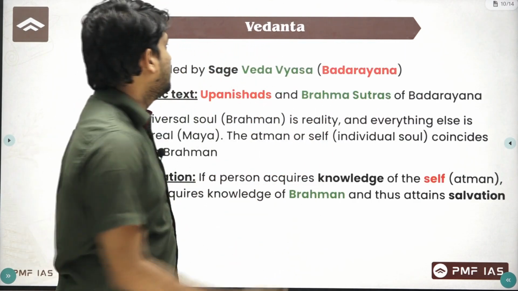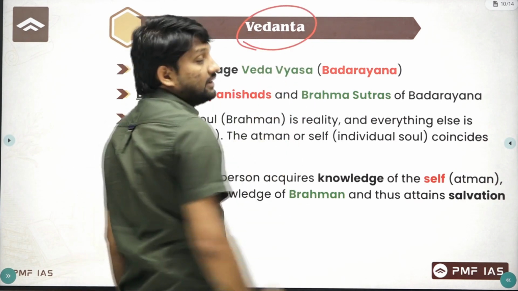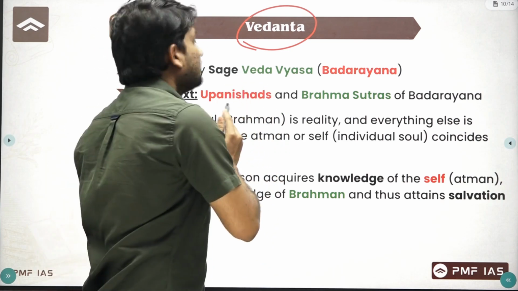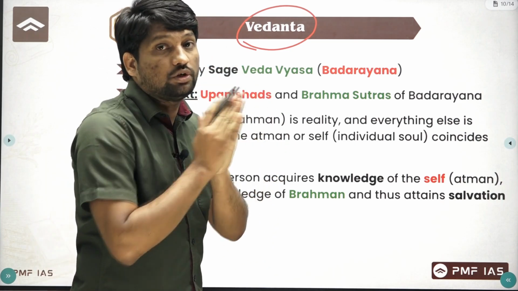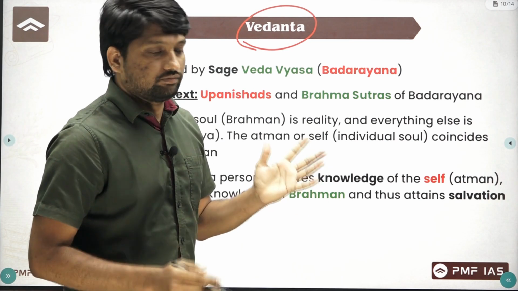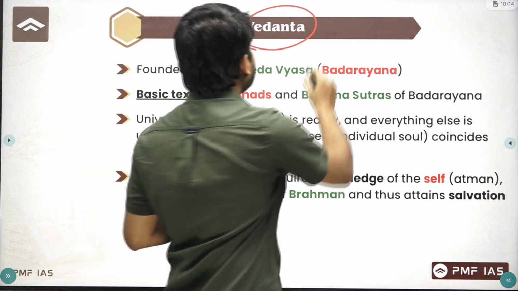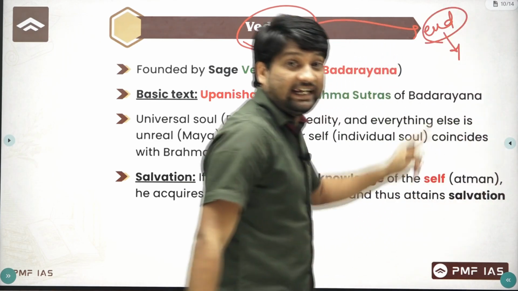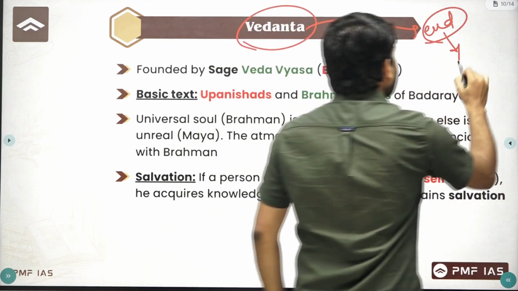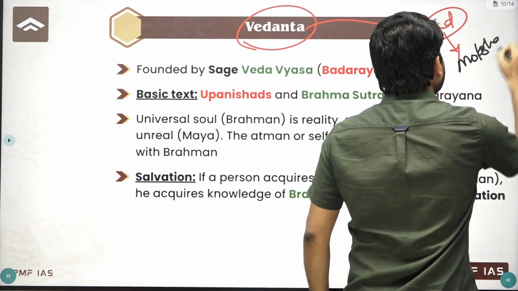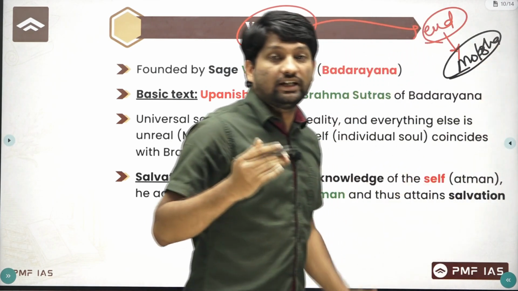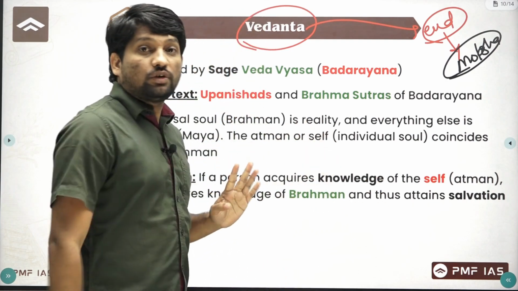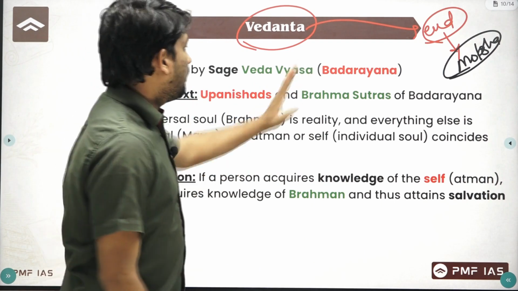Then the last philosophy is Vedanta. We have already seen Vedanta. We also call the Upanishads Vedanta because they were composed at the end of the Vedic period, and they talk about the end goal of the Vedas, that is getting moksha. And how to get this moksha? By understanding or acquiring knowledge about Atman and Brahman. This Vedanta philosophy is given by Ved Vyas or Badrayana.